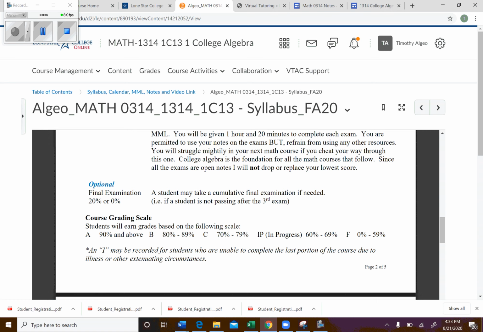So if you want to move on to college algebra, you haven't quite received that credit yet, but you didn't quite fail. So it's kind of like you're in the middle. You didn't quite pass it, but you didn't fail it. I believe it's mostly to help you out with financial aid purposes or the GI Bill, so that on your transcript it doesn't hurt you. Okay.